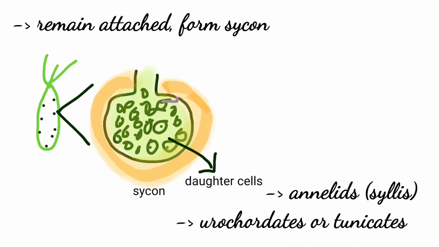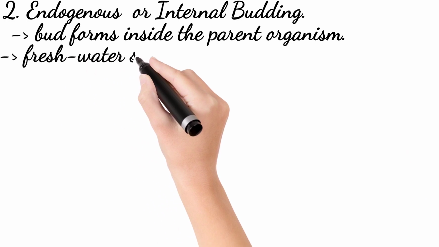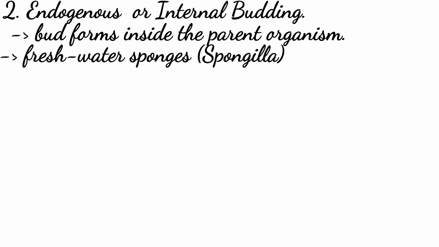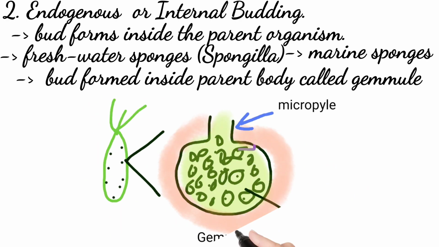Now let's look at endogenous or internal budding. Now, in internal budding, the bud forms inside the parent organism. Some animals like freshwater sponges like Spongilla and few marine sponges reproduce in this way. The internal bud is formed inside the parent body, which is called a gemmule, meaning internal bud, and it can survive harsh conditions. Gemmules consist of a small group of cells called archaeocytes enclosed by a protective coat. These buds grow inside, and eventually when favorable conditions come it breaks free to start a new life through the micropyle, and later on forms a new colony. It's like the parent is creating backup plans, just in case life gets tough.